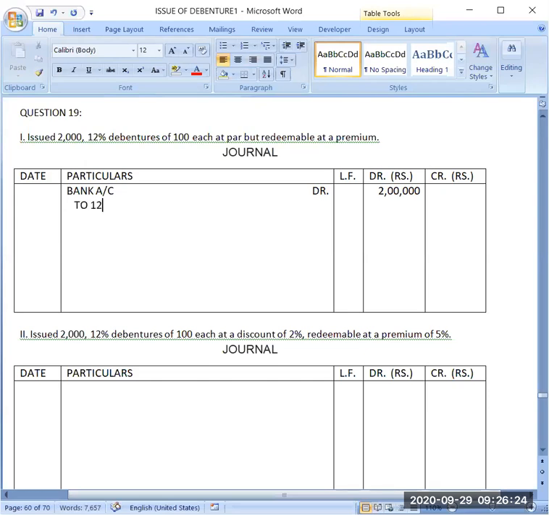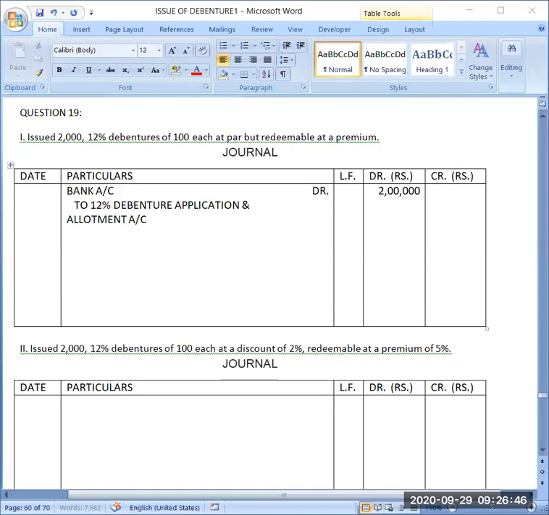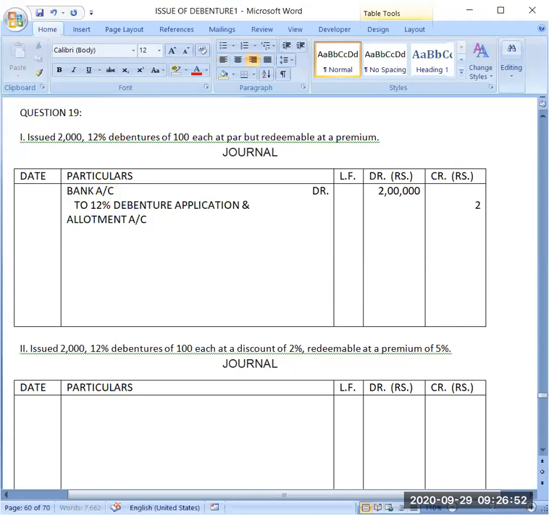to 12% debenture application and allotment account. The amount will be 2 lakh.